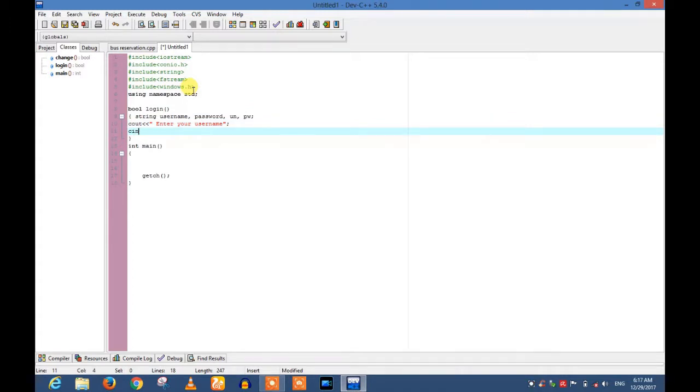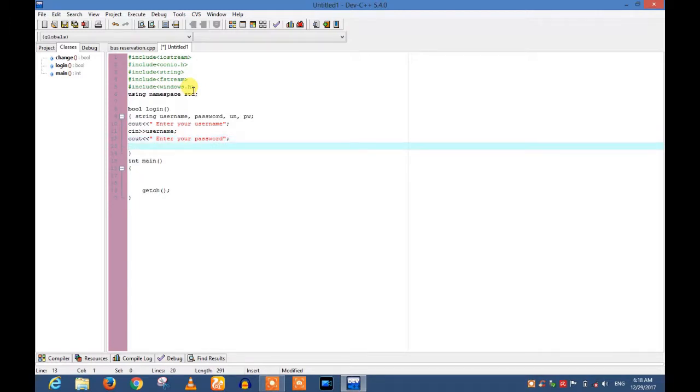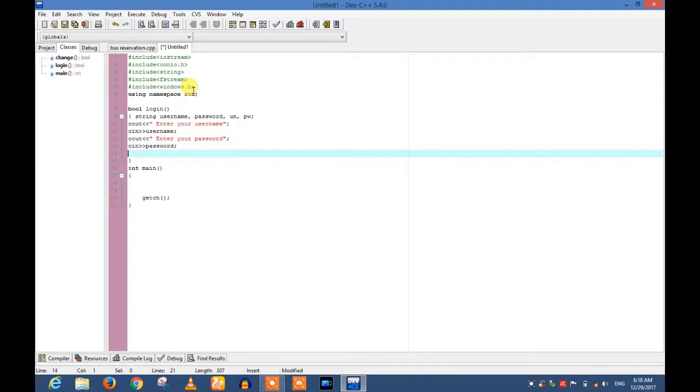Cin username, and cout, enter your password. Cin password. String type variables will be used. Now we match these two string type variables with the previously saved files.